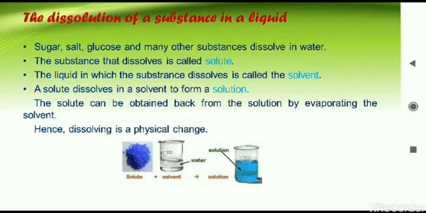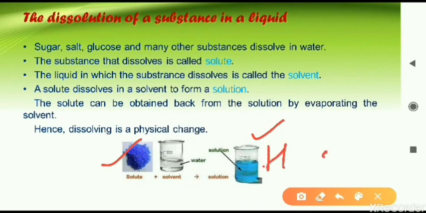Now here we have this chemical. This blue color chemical is called copper sulfate. Just for your understanding I am telling. When we have mixed this with water, we are getting the solution. This solution is copper sulfate solution because it is made from copper sulfate in solid form. So that is the solution. Now, if we heat this solution, what will happen?